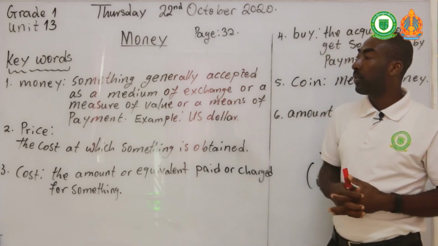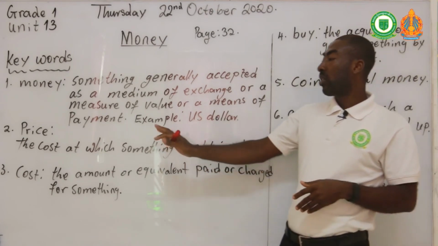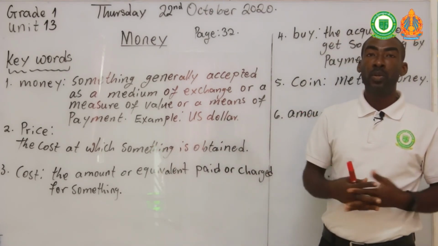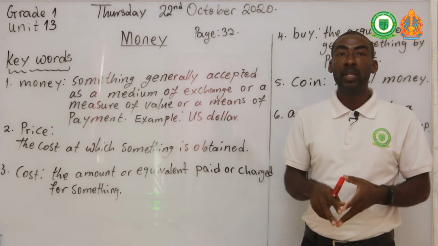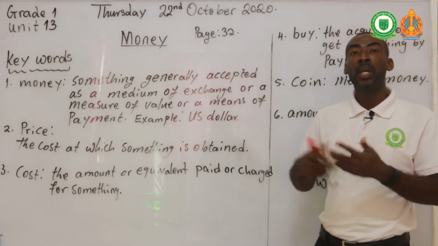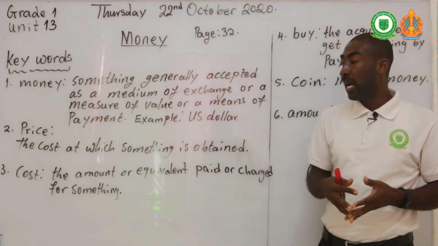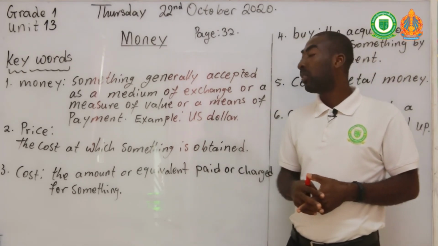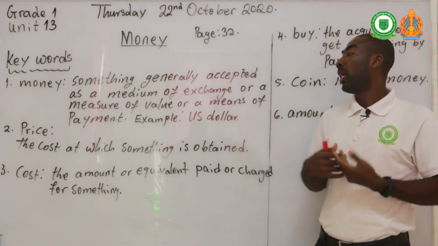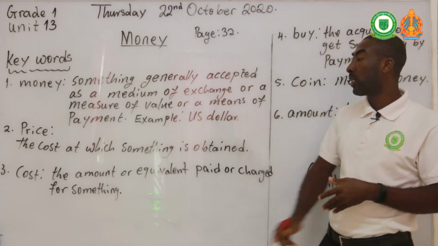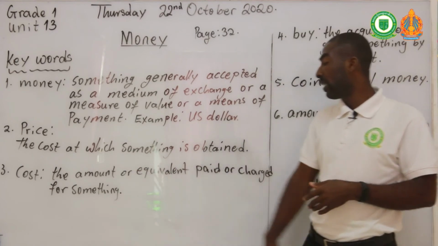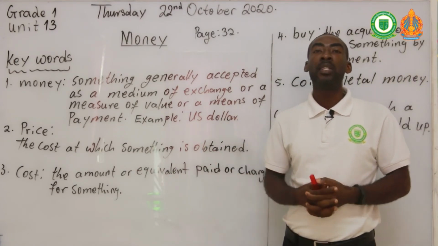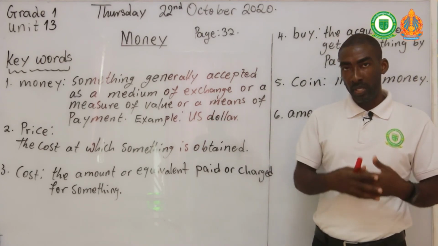We also understood that price is the cost at which something can be obtained or is obtained. So if you want to get something, it means that you need to pay a price before that particular item or object could be given to you, or you could obtain it. It needs to come at a cost. So a cost is the amount or the equivalent paid or charged for something. That means it comes with a cost as well.